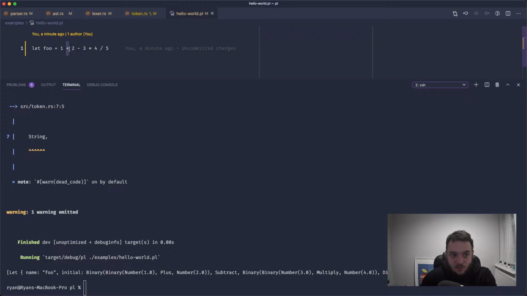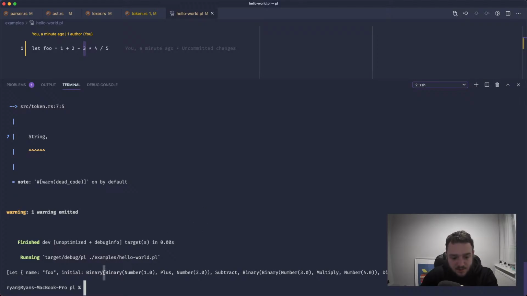The binding power is exactly the same for these two, so it doesn't matter what order you do them in. 2 minus 3 would be minus 1. If we plus 1 onto that, it's 0. 1 plus 2 is 3, minus 3 is 0, so it doesn't matter what order we do those in.